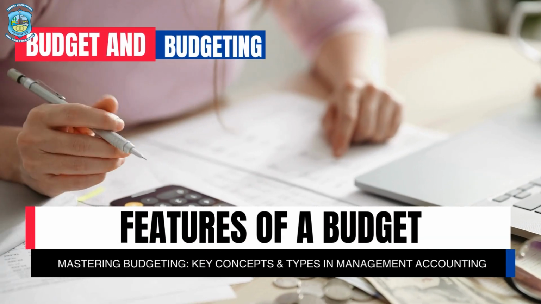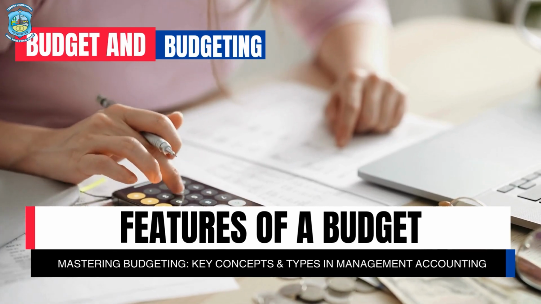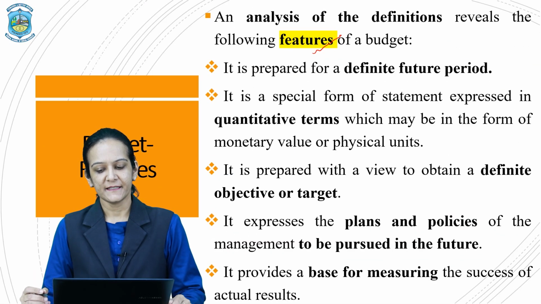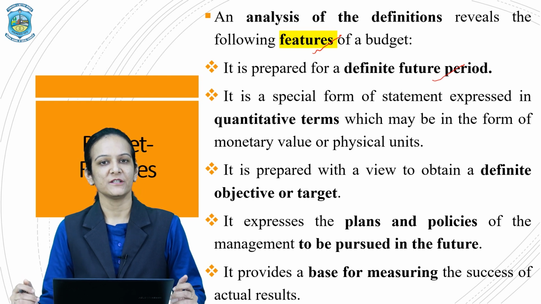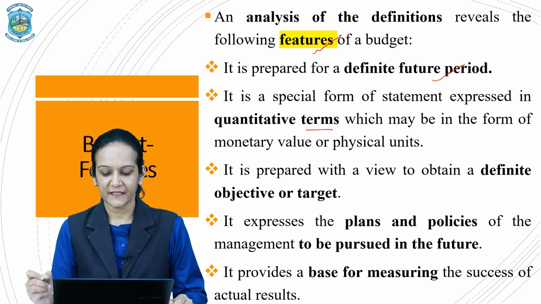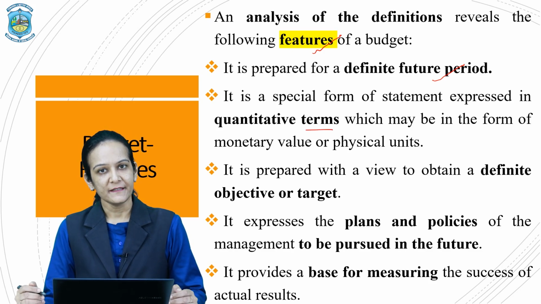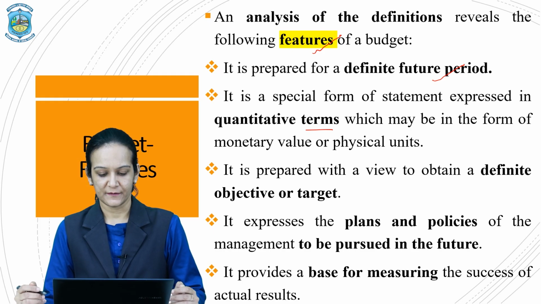Now, after analyzing these definitions, let us understand what are the features of a budget. So, the first feature is it is prepared for a definite future time period. Then it is a special form of statement expressed in quantitative terms. That is, whatever items are included in the budget should be capable of converting in terms of money.